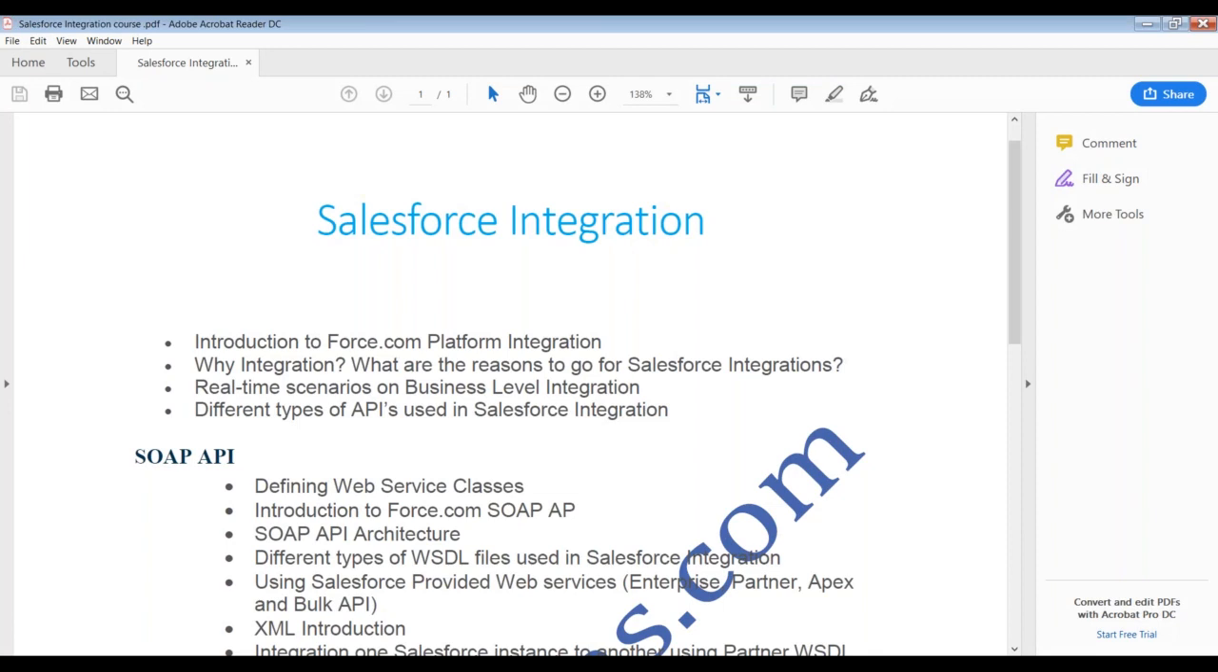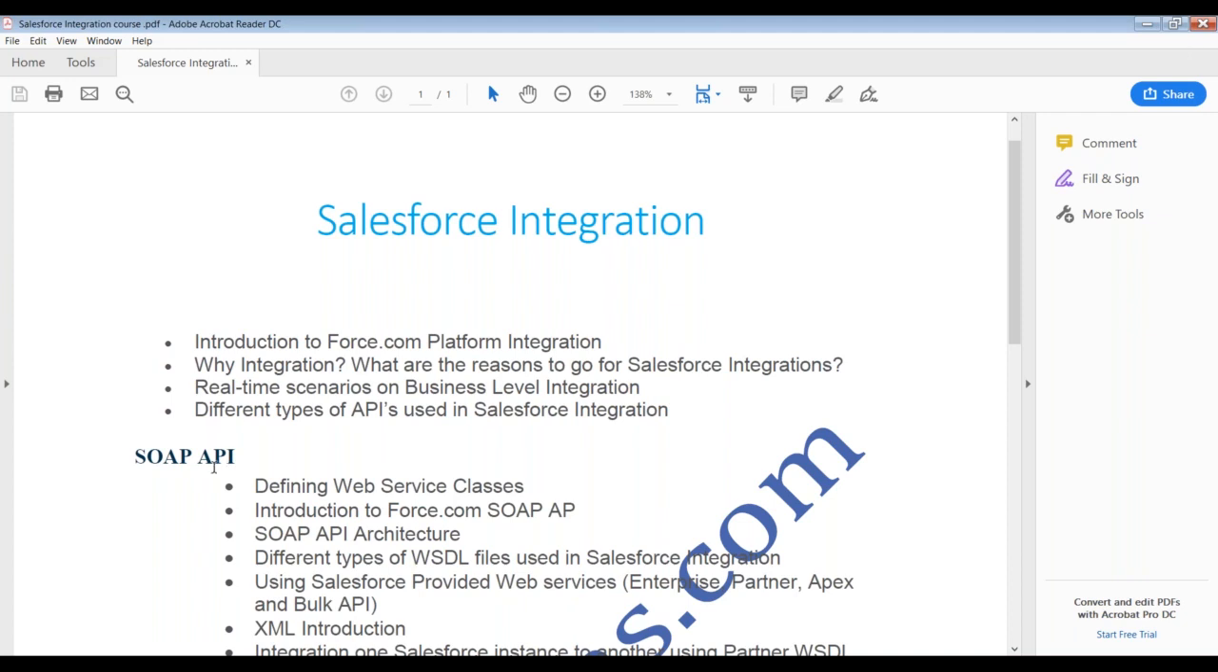Yes, Devasis. Perfect. Okay. So in the SOAP API, what are we going to talk about? We are going to talk about how I can write a web service in my Salesforce, which I want to expose to some other client who can consume my service. So the web service will be written using SOAP. I said two kinds of API we are going to use: one is SOAP API and the other is REST API.